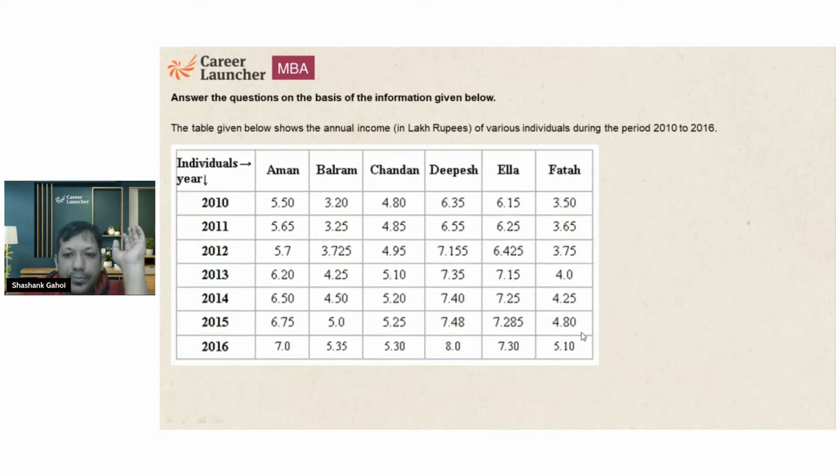Income of Ella in 2012 means this number is what percent of the average income of the total. So I need to find out the total, then the average, and then figure out this number is what percent of that average. So first of all, I have to add up all the numbers.